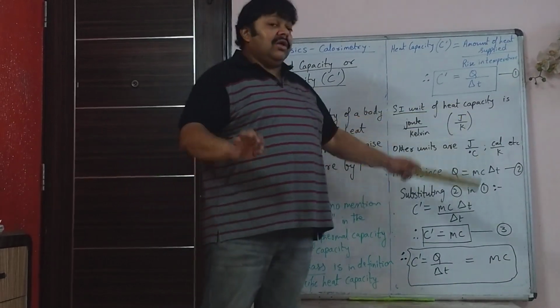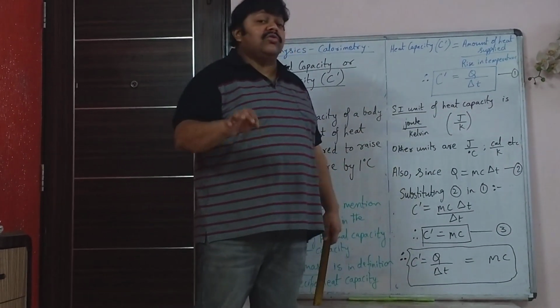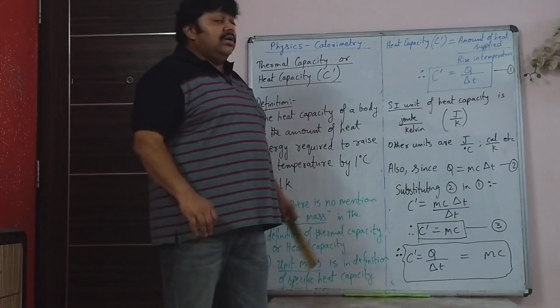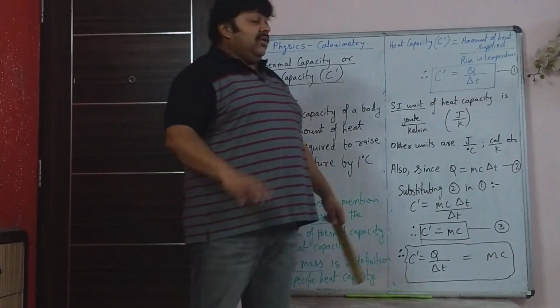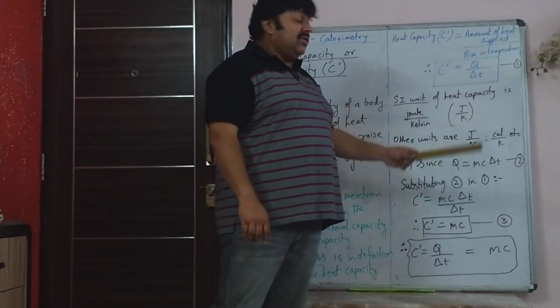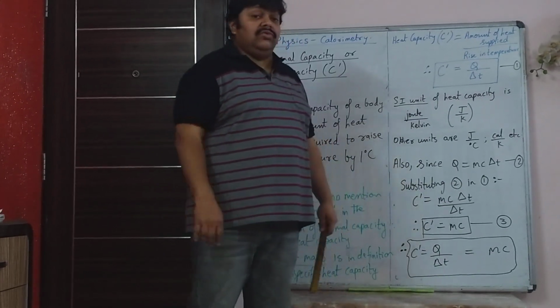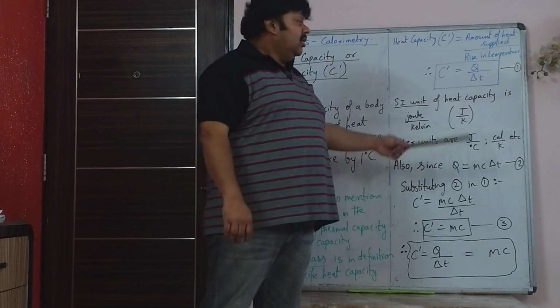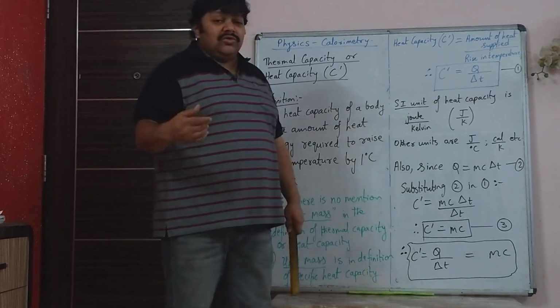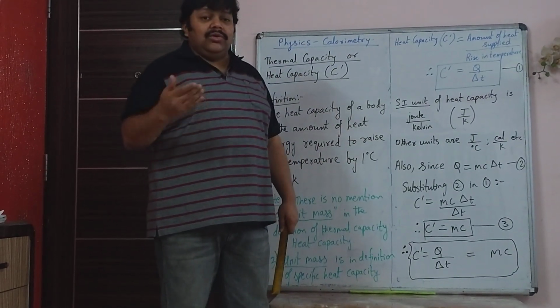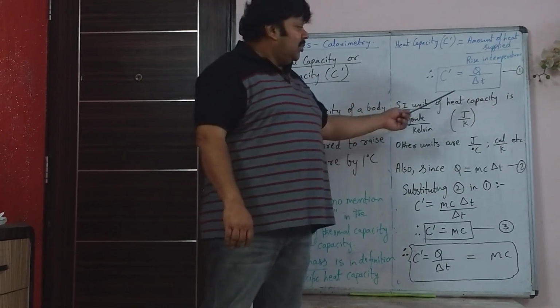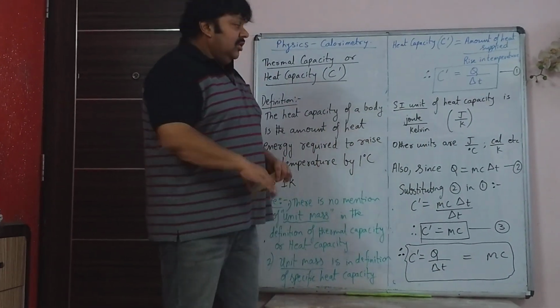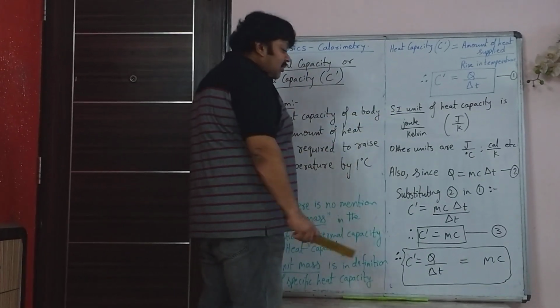But usually when they ask you to specify, they ask you specifically SI unit or CGS unit. So if they ask you CGS unit, what will be CGS unit? It will be erg, instead of Joule. For heat energy, any energy, it is erg. Erg upon Kelvin. But usually in heat, we never use erg. So that is why they will mostly ask what is SI unit. So SI unit is Joule upon Kelvin.